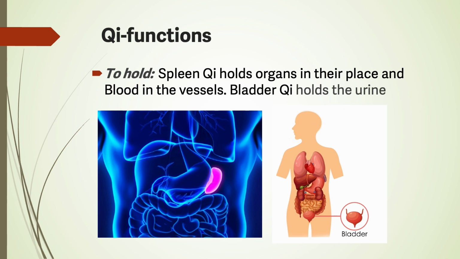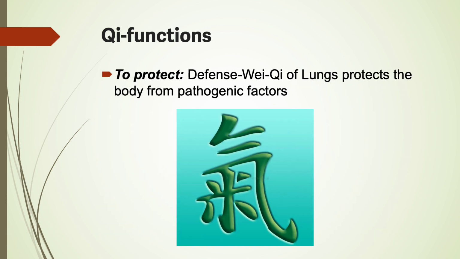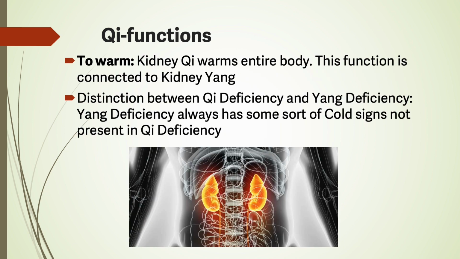Bladder qi holds the urine. To protect. The defensive qi of the lungs protects the body from pathogenic factors. To warm. Kidney qi warms the entire body. This function is connected to kidney yang. The distinction between qi deficiency and yang deficiency. Yang deficiency always has some sort of cold signs not present in qi deficiency.